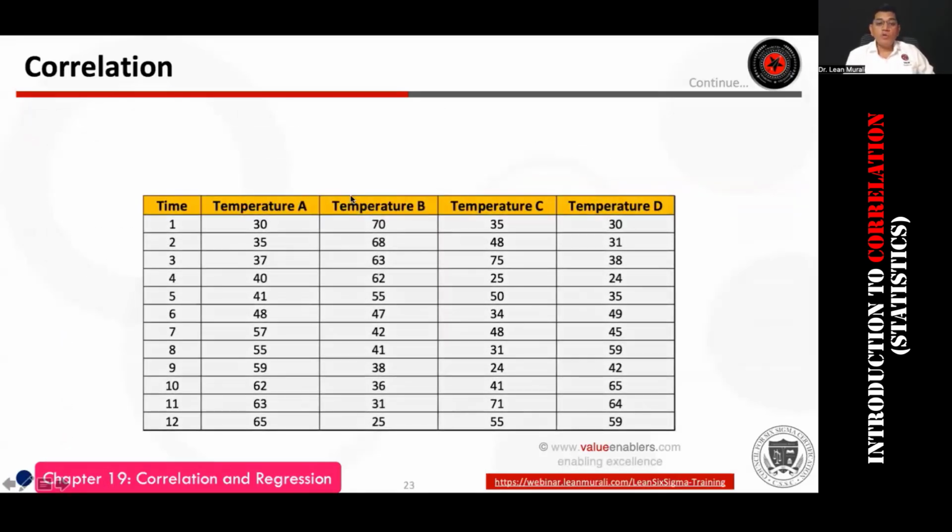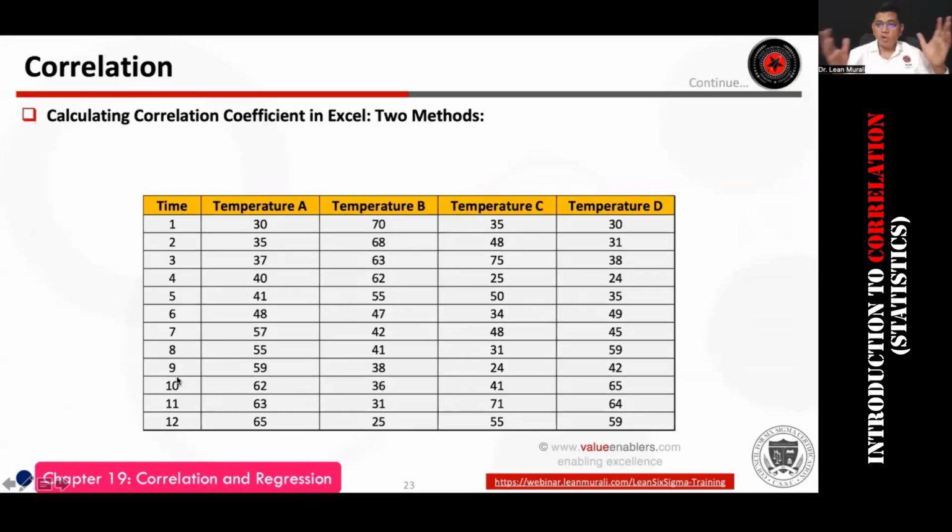Now, here I'm going to share with you a practical case study, okay, of let's say some different ambient temperatures with respect to time. Let's say in the factory, there are different rooms, or different halls, and each of the hall temperature is different because of the air conditioning or whatever it is, okay. Let's say this is a temperature of room A, room B, room C, and room D, okay, different temperatures, temperature A, B, C, D. Room A, B, C, D.